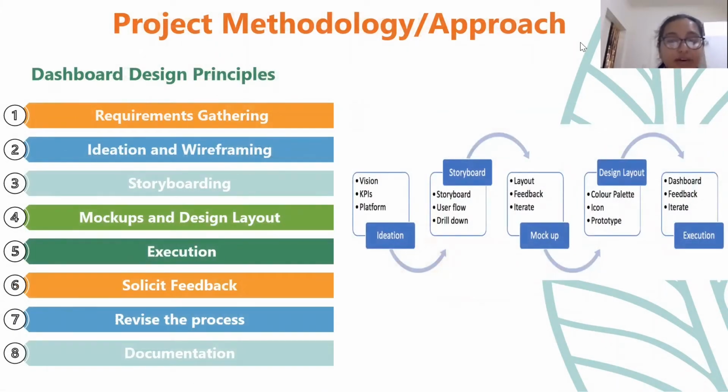in dashboard design principles, initially we gathered important information for the dashboards, like who the main users are and on which platforms the dashboard is going to appear. The ideation stage was like a brainstorming session. The key performance indicators were identified for the dashboard, like what the key measures are, what filters need to be applied, and what action icons might be used in the dashboard. Then we developed the storyboard for the dashboard and designed the layout with the theme color and the types of diagrams to be used in the specific user stories. In the end, we executed the dashboard and presented it to the client, and feedback was received and incorporated.